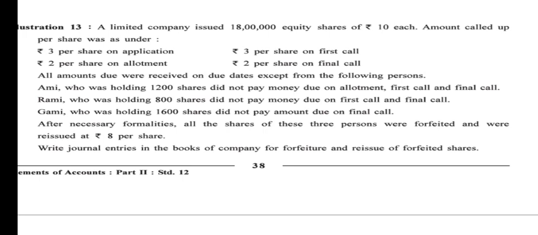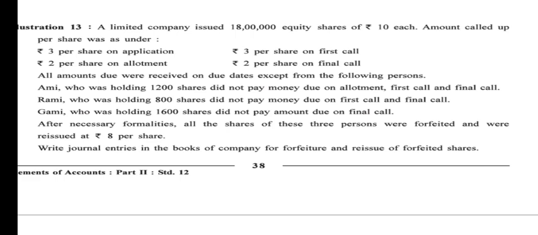Ami, who was holding 1200 shares, did not pay allotment, first call and final call money. It means she paid only 3 rupees application. Rami, who was holding 800 shares, did not pay the due amount on first and final call. While Gummy, who was holding 1600 shares, did not pay the final call. After necessary formalities, all the shares of these three persons were forfeited and were reissued.